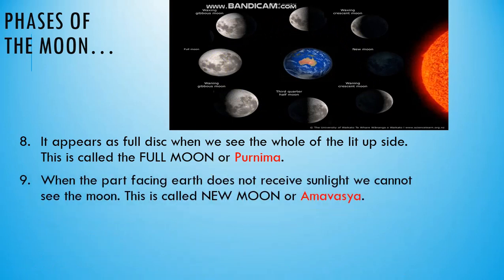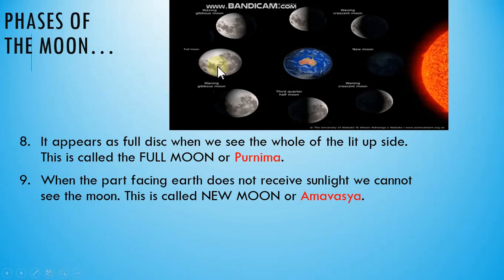When the part facing Earth does not receive sunlight, we cannot see the moon. Very clear. So this is called the new moon, or full dark Amavasya. See, this is your new moon. We are not able to see the moon on Amavasya. You might have heard Amavasya ki raat, Kali, Ghaneri, Andheri raat. So this is your new moon. Got it? And this is your full moon.